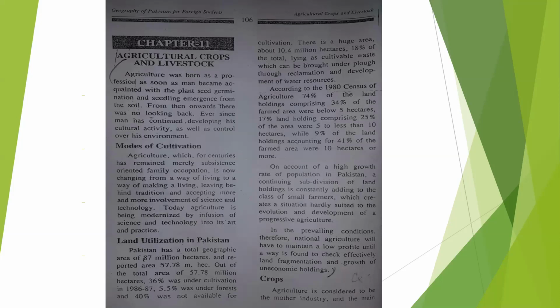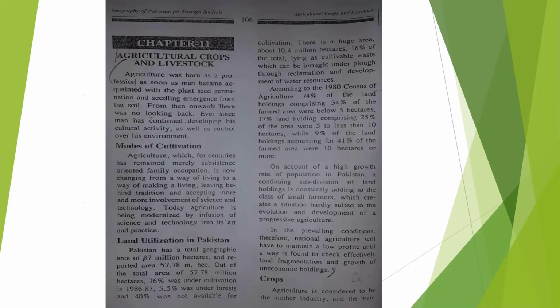Time has changed, you know that, and the traditional method of cultivation has changed. Today, agriculture is being modernized by infusion of science and technology into its art and practice.